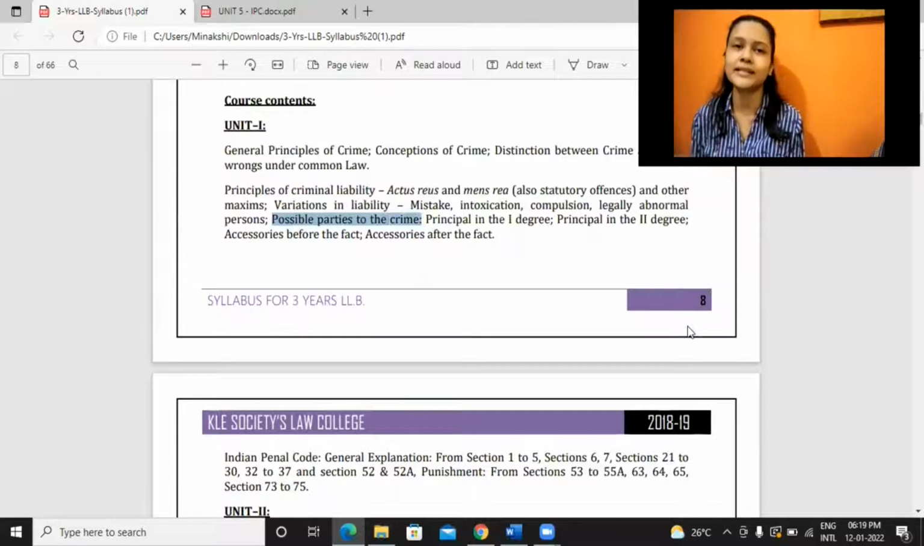When a crime is committed, it's not just the person whom we see committing the crime, but there may be other people as well who are also parties to the crime. Even though we have not seen them committing it, they are still considered parties to the crime. So there are these 4 things that we need to understand: principal in the first degree, principal in the second degree, accessories before and after the fact. These are the 4 things that we will discuss today.